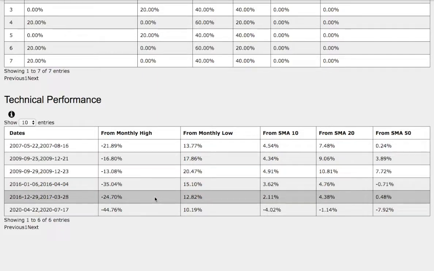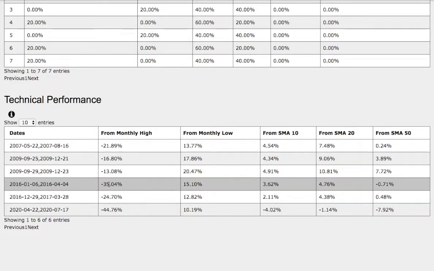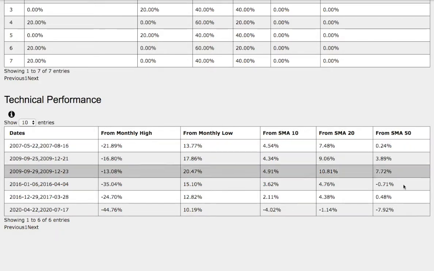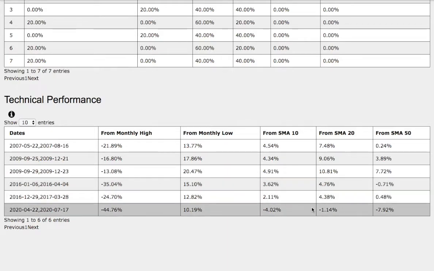Compare that to the trend in the past. Back then it was down 35% from monthly high, up 15% from monthly low, up 3.6% from 10 simple moving average, up 5% from 20-day simple moving average, and down 71 basis points from 50-day simple moving average. So among the two trends, there are technical differences among them. One of them are the 10, 20, and 50-day simple moving averages. So those two trends are different among themselves, so do keep that in mind.